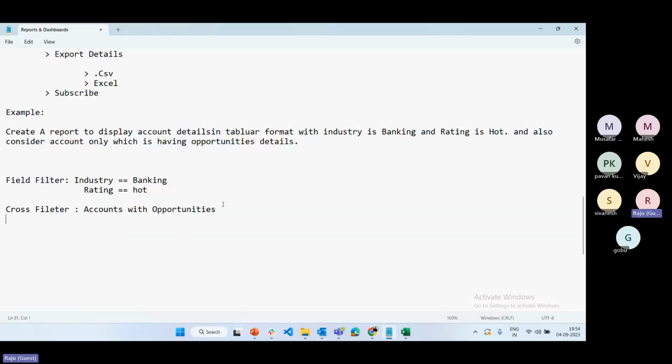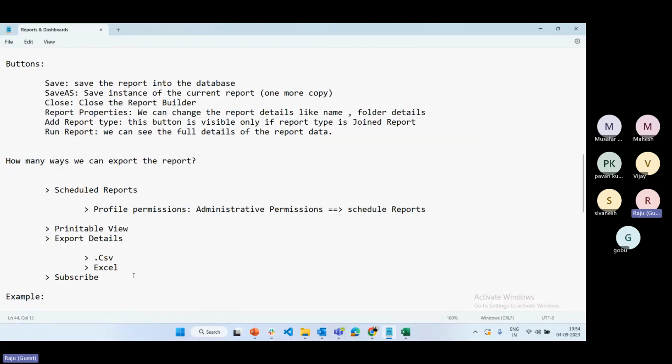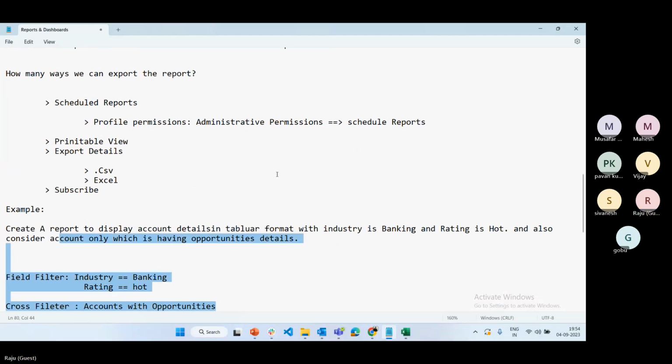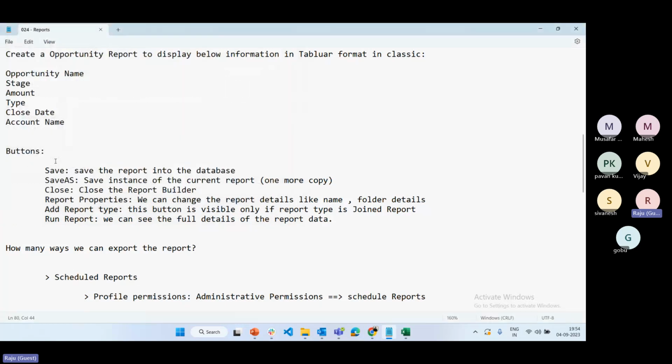Right. You can practice the same examples, whatever is there in the notes, like opportunity here, account. You can practice the same thing. That is the assignment for you. It is only reports, an interesting concept and easy also, no difficulties. Just based on requirements, step by step you have to follow, add the conditions and create a report.